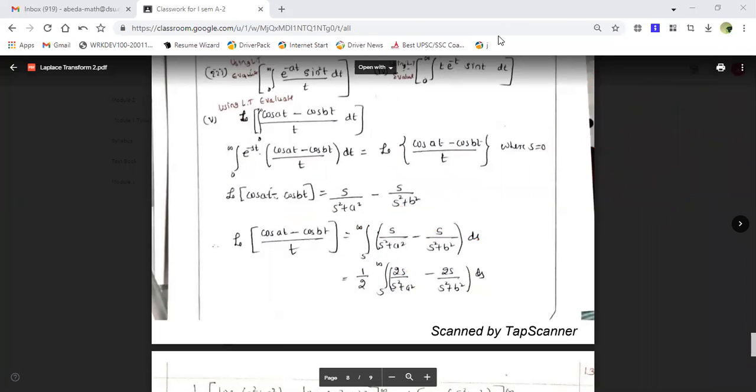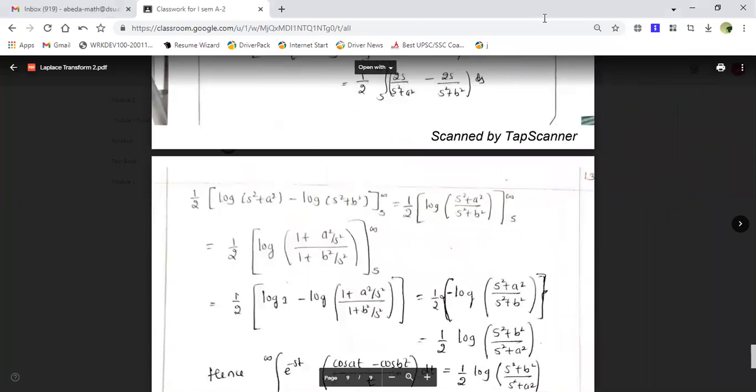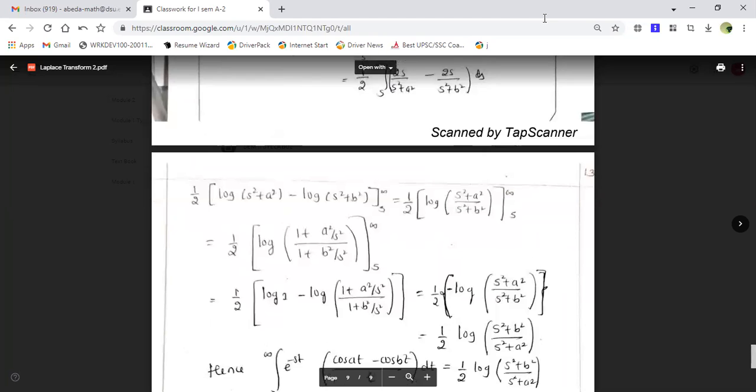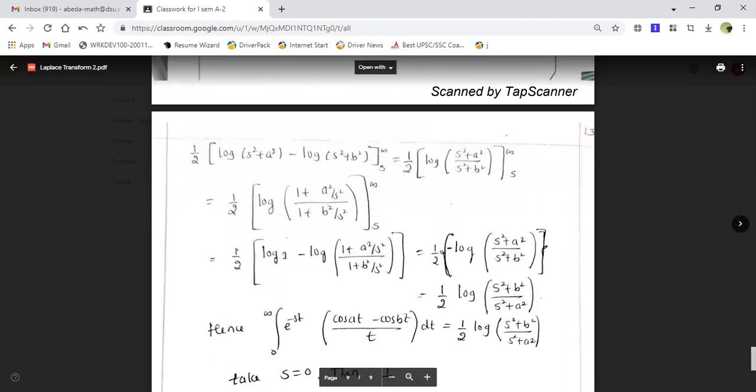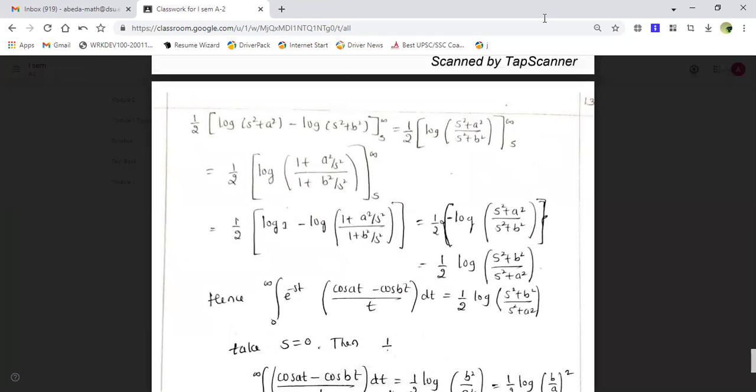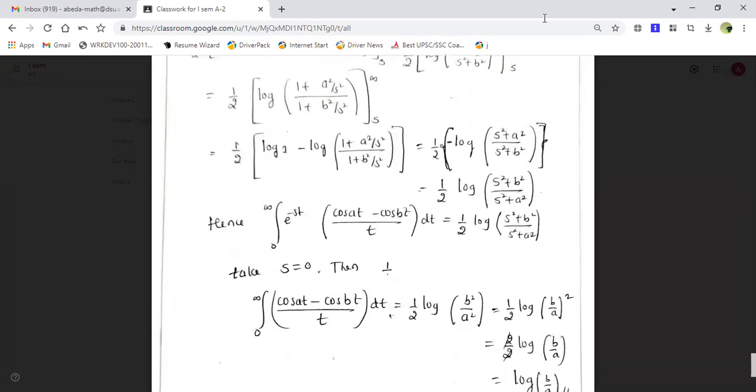Now apply the integration formula. Once you apply it, it is 1 by 2, with this 1 by 2 completely out, times log of s square plus a square minus log of s square plus b square. Now applying the limits s to infinity, for the upper limit it is 0. If I apply the lower limit, I'm just elaborating and showing you: log of 1 plus a square by s square, and by applying s to infinity it is log 1. So here it is log 1 minus the lower limit. This is equal to 1 by 2 times minus log of (s square plus a square) divided by (s square plus b square). Since the minus sign is there, I just reverse it and write it like this.